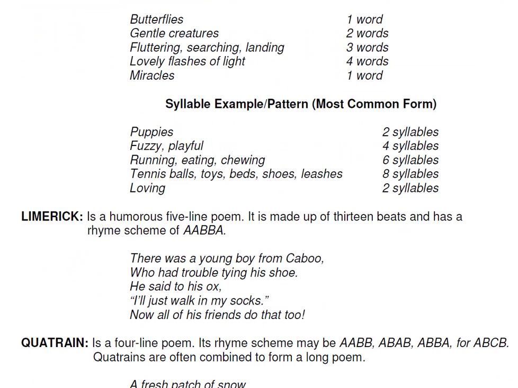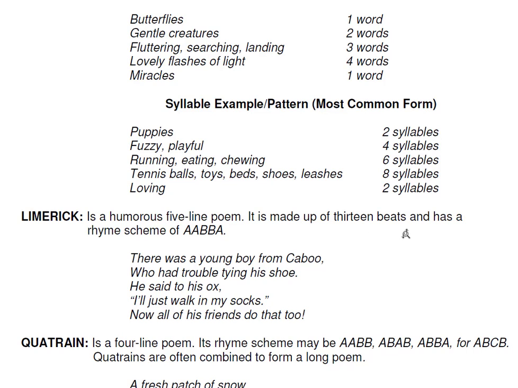Puppies, fuzzy, playful, running, eating, chewing, tennis balls, toys, beds, shoes, leashes, loving. All of this talks about puppies. So the first line indicates the topic of the poem, and everything else talks about that topic.